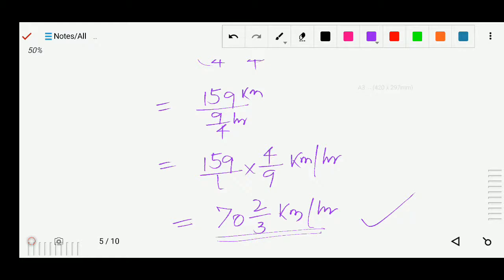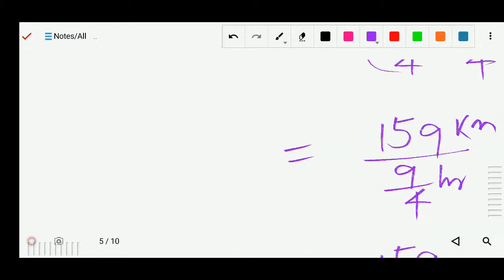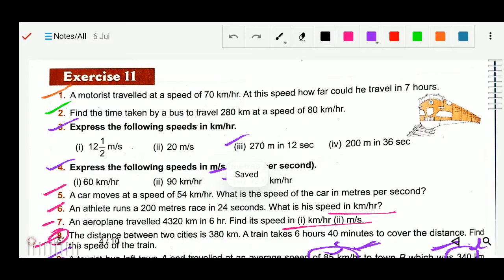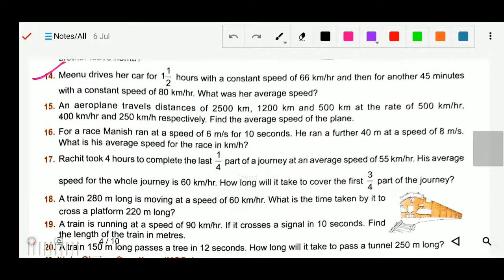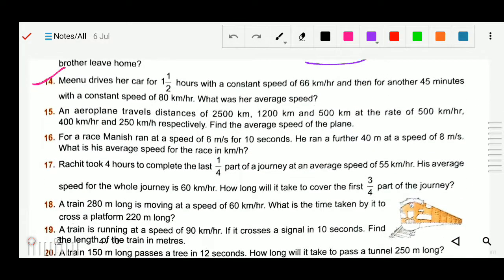Okay, now next question we will solve, which is question number 15, 16. Okay, you can do by yourself, very easy, because it is in meter per second and in the second again in the meter and meter per second.